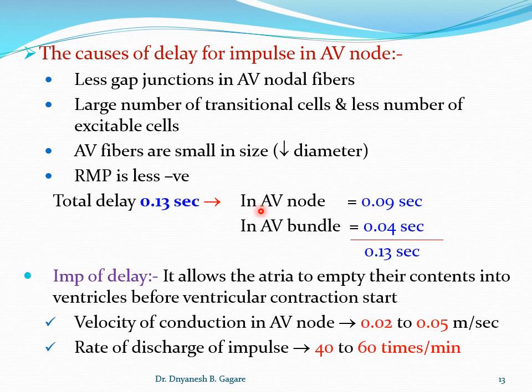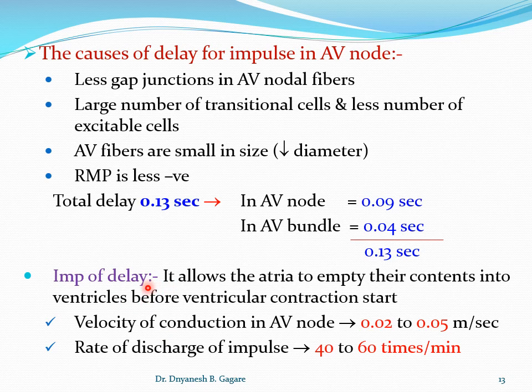So the delay for the impulse in the AV node is 0.09 second, the delay in the bundle of His is 0.04 second, and the total delay at the junction of atria and ventricle is 0.13 second.